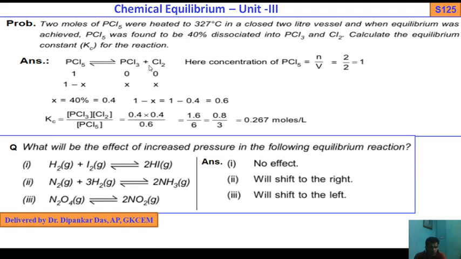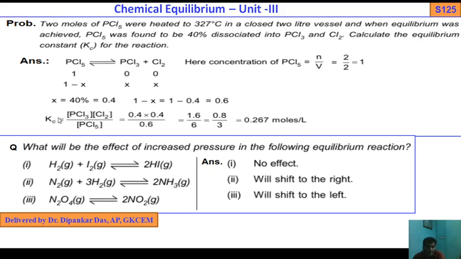So number of moles 1 plus 1 is 2, and the volume is 2 liters, V is 2. Now x is 40%, that is 0.4. Then 1 minus x is 1 minus 0.4, that is 0.6. So the molar concentration of PCl5 is 0.6, and the molar concentration of PCl3 is 0.4 and of Cl2 is 0.4, because 40% gets decomposed, which means 0.4.